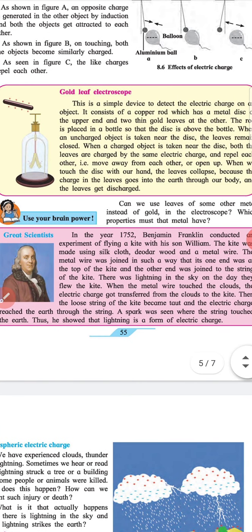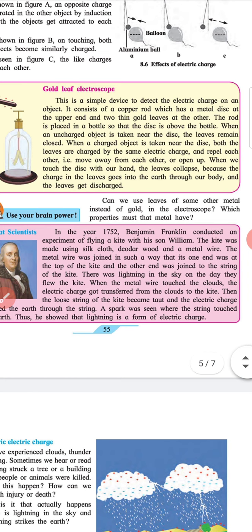Box. Heading: Great scientist. In the year 1752, Benjamin Franklin conducted an experiment of flying a kite with his son William. The kite was made using a silk cloth, deodar wood, and a metal wire. The metal wire was joined in such a way that its one end was atop the kite and the other end was joined to the string of the kite.